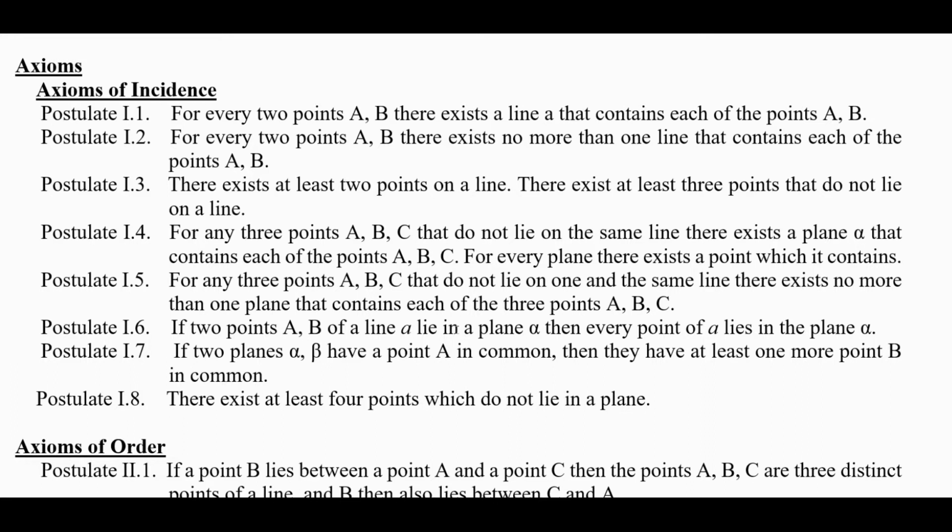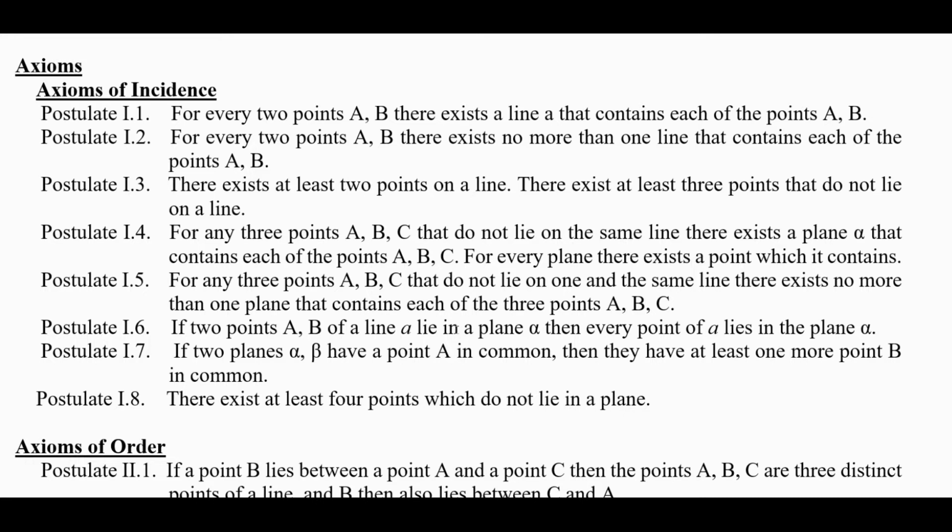So if we put that in if-then form, the first sentence says, if A, B, and C are 3 distinct points that do not lie on the same line, so it's a non-collinear set of 3 points, then there has to exist a plane that contains A, B, and C. And then part 2 says, if P is a plane, then there exists a point X in that plane.